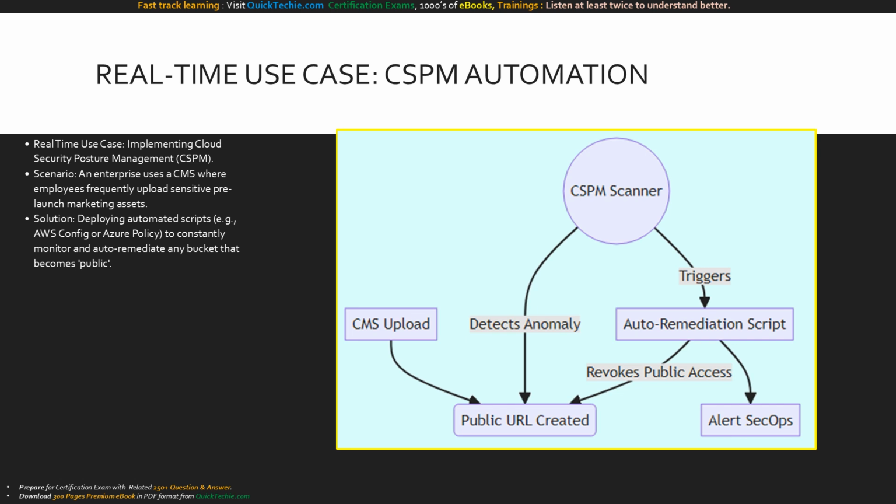Observe the CSPM automation loop. The CMS upload creates a public URL. In near real time, the CSPM scanner detects this anomaly and triggers an auto-remediation script. The script instantly revokes the public access and sends an alert to security operations, closing the exposure window in seconds.